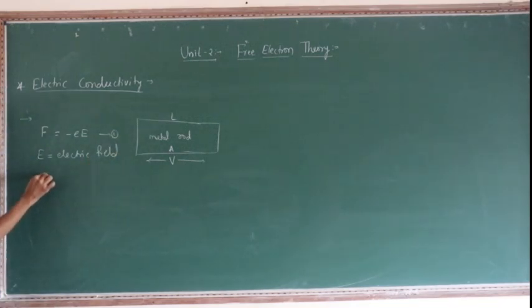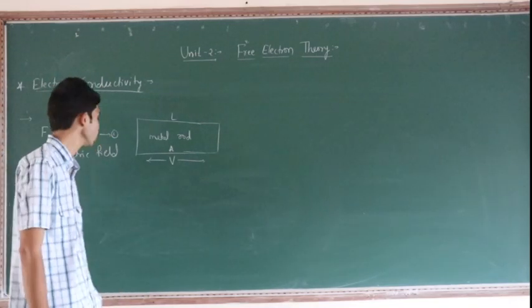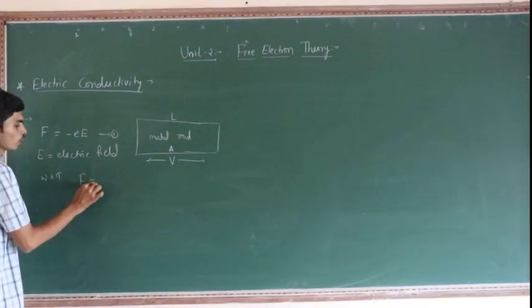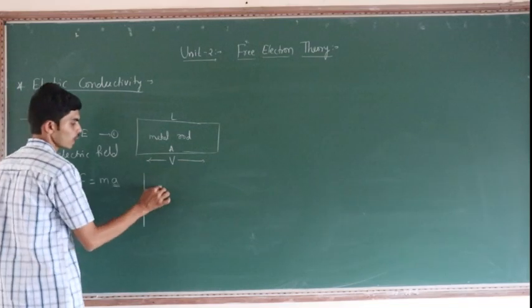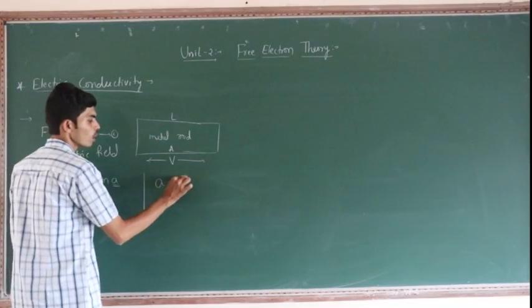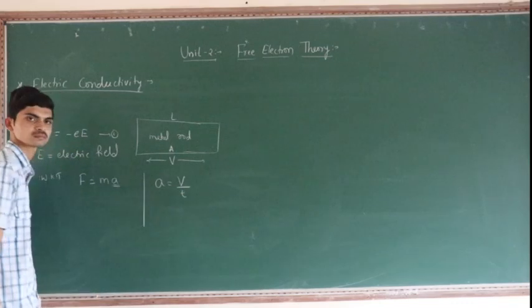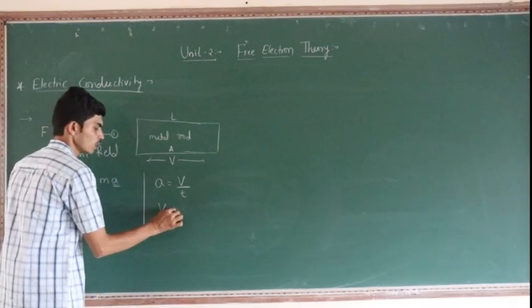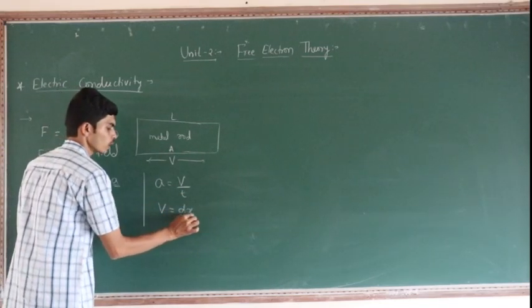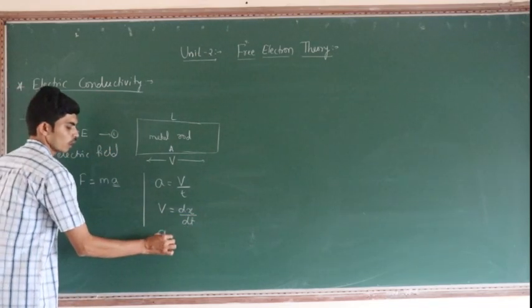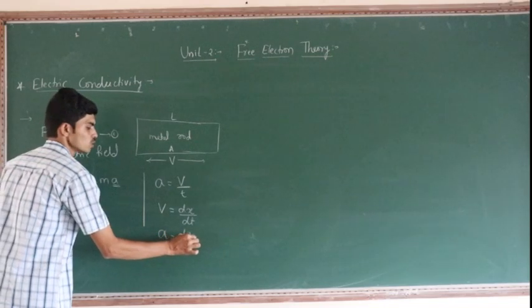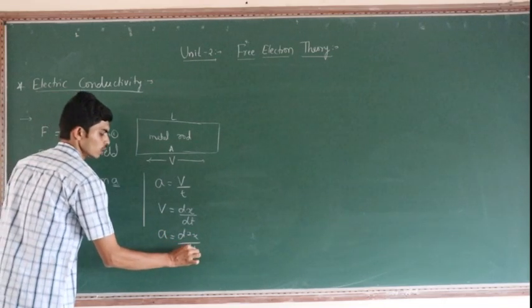We know that according to Newton's second law, force is equal to m into a. What is acceleration? The acceleration is equal to d square x divided by dt square.